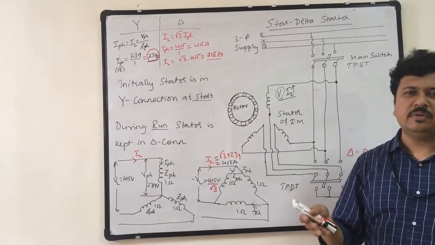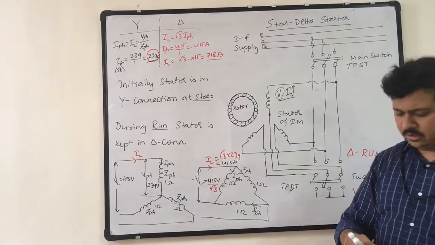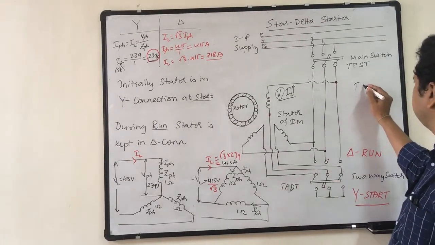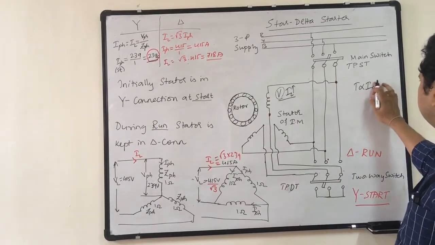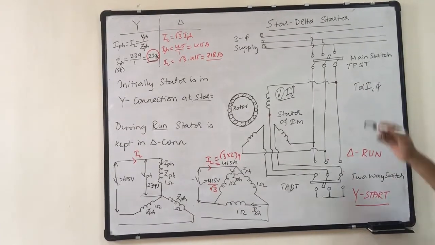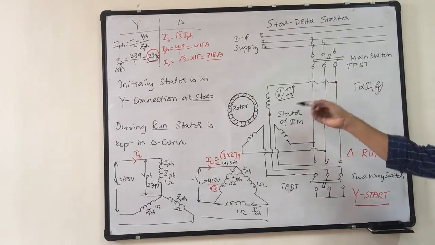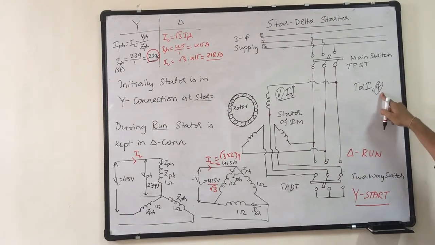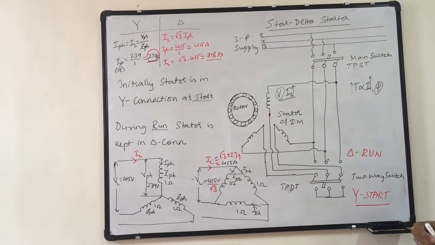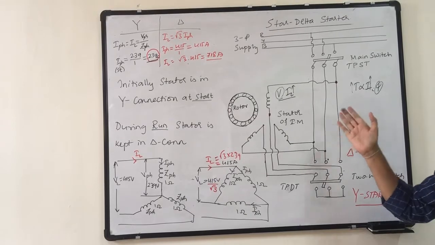How can I improve it? By providing more current. We will get into the torque equation in DC motor, where you will study that torque is always proportional to the current and flux. So if I have to increase the torque, my flux is remaining constant here, because supply voltage is constant, so flux is constant. So if I have to increase the torque, I have to increase the current. How can I increase the current? By keeping it in delta.